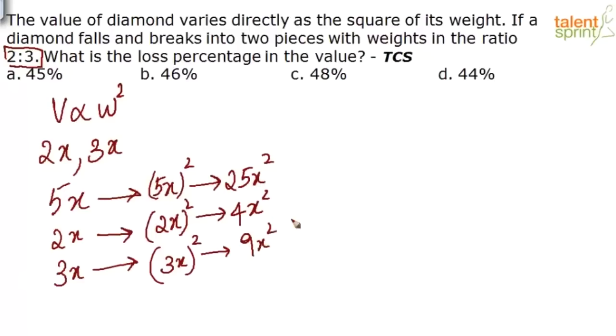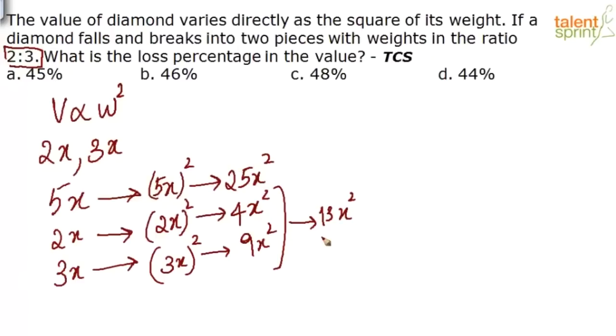So now what can we say? See, earlier the value of the diamond was 25x squared. Now it has become how much? Sum of these two, right? It has broken into two pieces. So the new value of the smaller pieces put together will be 9 plus 4, which is equal to 13x squared. So the value of the diamond has decreased from 25x squared to 13x squared.